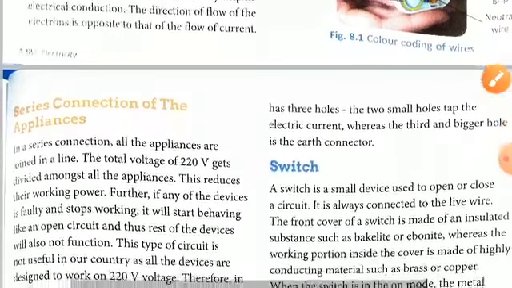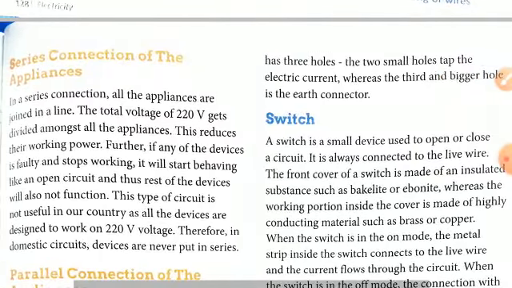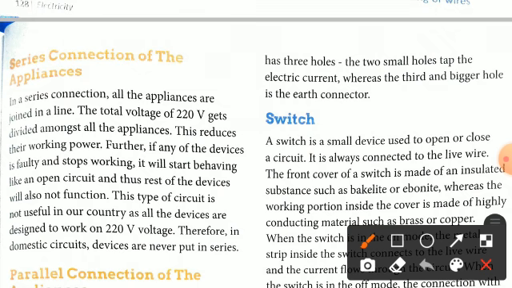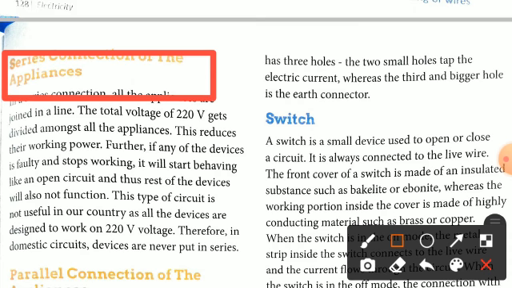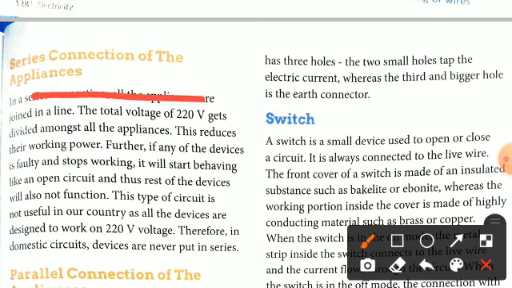Now we will talk about connections of the appliances in our houses. How will you connect your appliances? There are 2 types of connection. The first one is your series connection and the other one is your parallel connection. First we discuss the series connection. In a series connection, all the appliances are joined in a line. Clear?